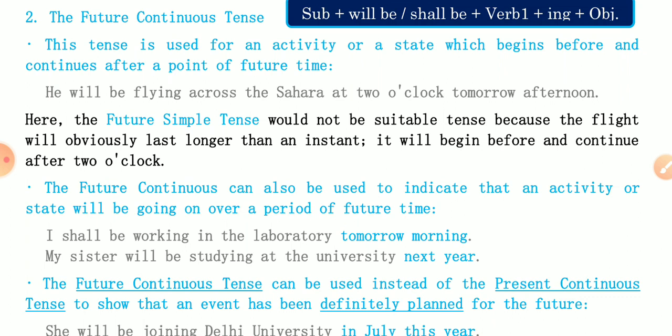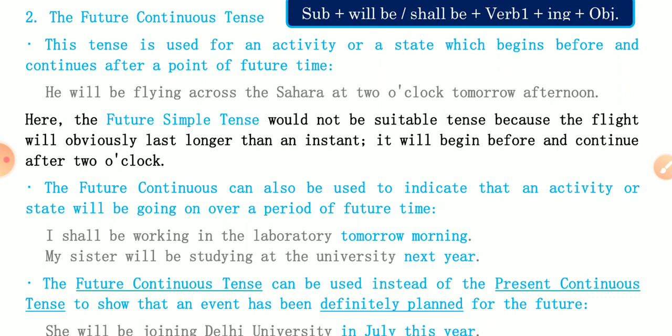You are to understand this thing. Here the future simple tense would not be suitable because the flight will obviously last longer than an instant. It will begin before and continue after 2 o'clock. The future continuous tense can also be used to indicate that an activity or state will be going on over a period of future time.